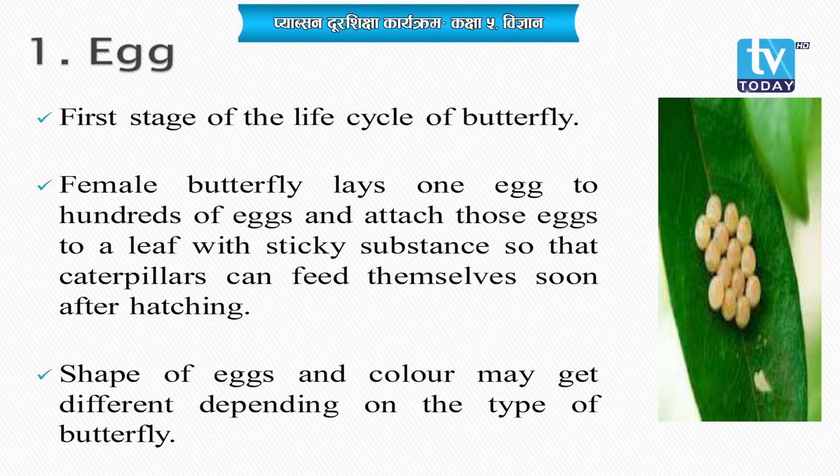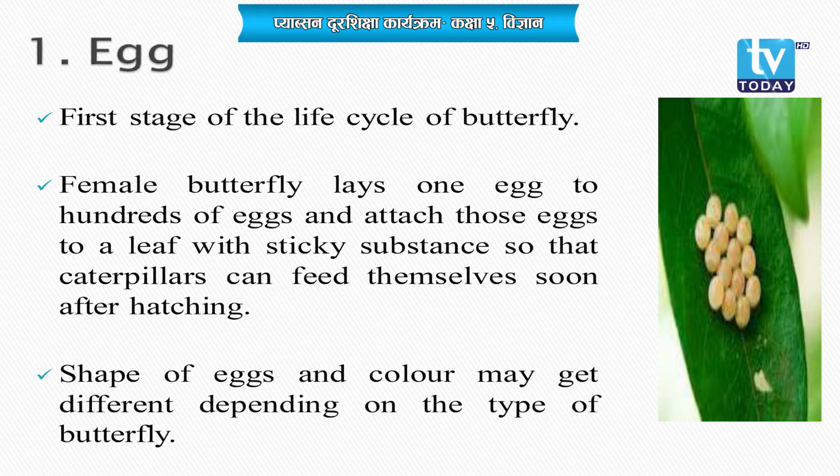Dear students, see here, here I have drawn the egg, right, and these eggs are secreted by female butterflies, and it sticks on the leaf with the help of sticky material that is also secreted by female butterflies along with eggs only. Are you getting me?